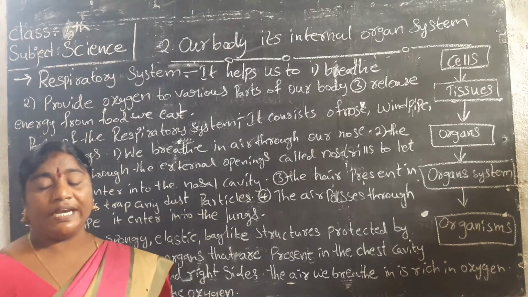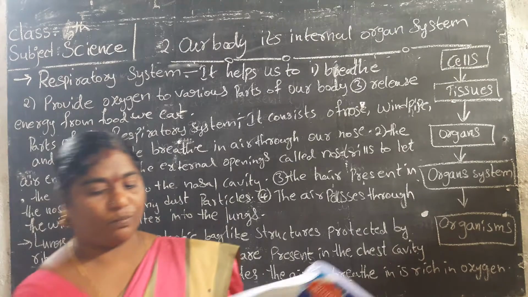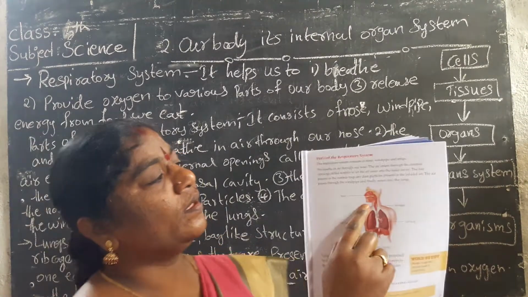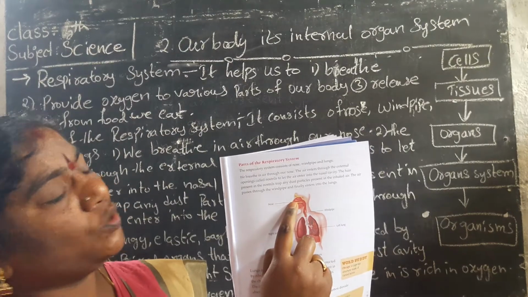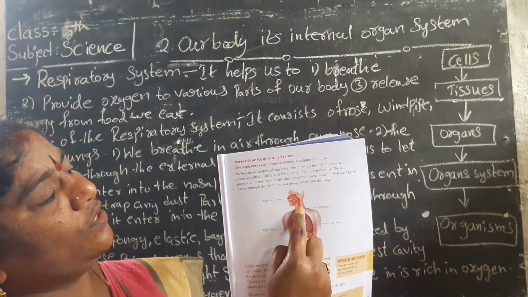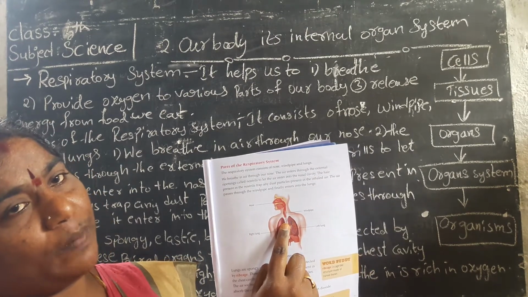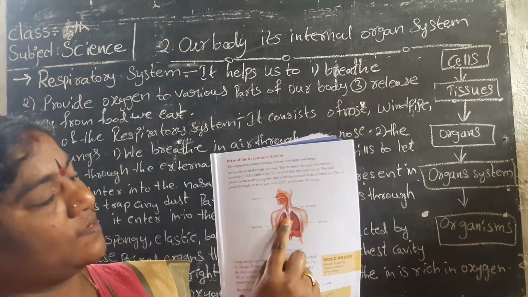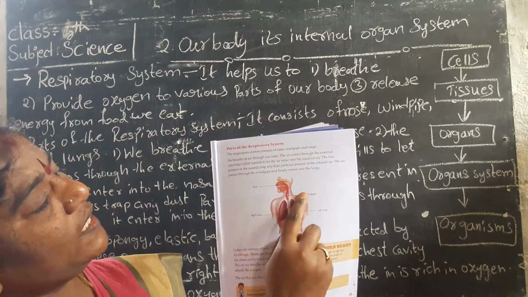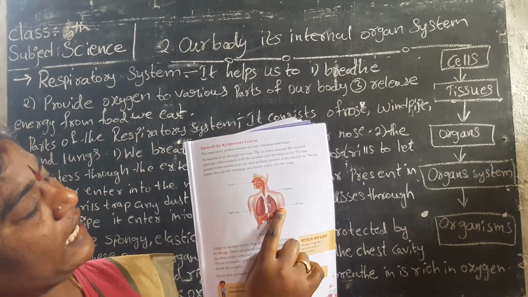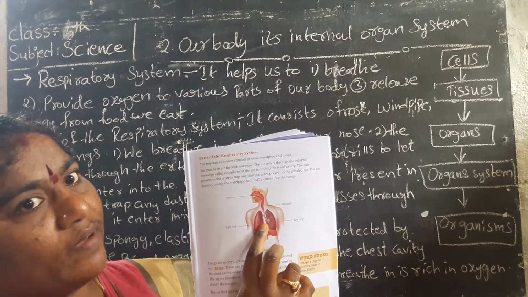Where are they located? Look at the textbook, page number 17. We take the air through the nose, it passes through the windpipe and enters the lungs. This is the right side lung and this is the left side lung, protected by the rib cage.